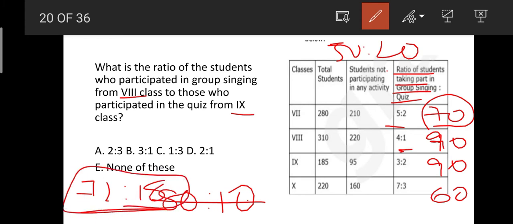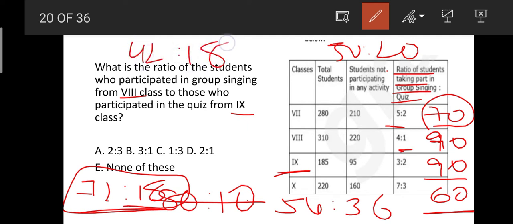And then coming to 9th class, they have given 90 and then in the ratio of 3:2, so that we can go for 54:36. Okay, and then for 60 to become in 7:3 ratio, it will become 42:18.